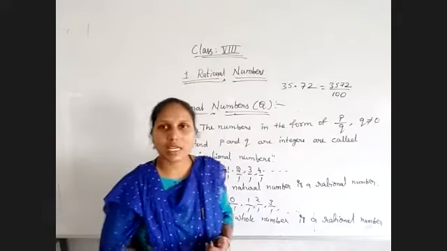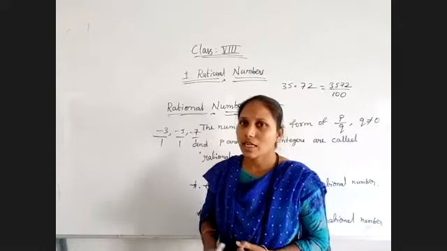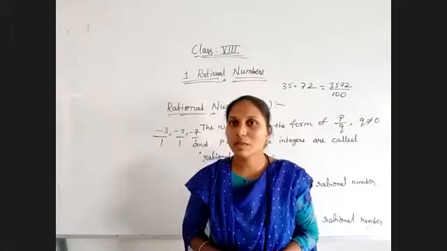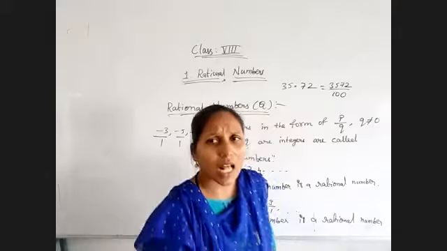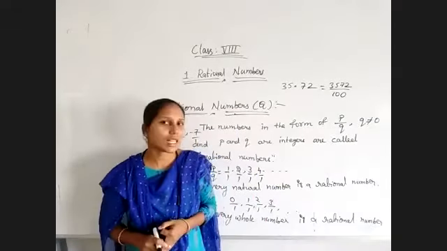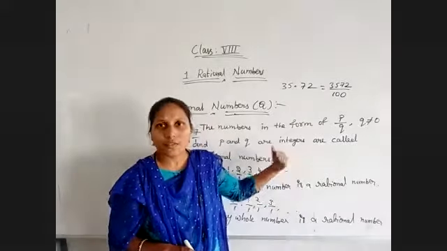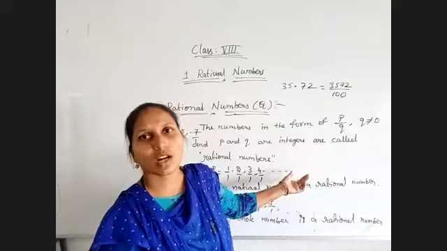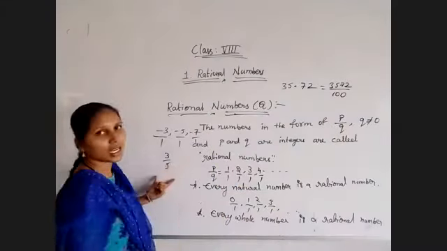So all the natural numbers are rational numbers, all the whole numbers are rational numbers, and all the integers are rational numbers. Next, every decimal number also is a rational number, and every fractional number also is a rational number. All the fractions are rational numbers, but all the rational numbers are not fractions. Why? Because every natural number is a rational number, but every rational number is not a natural number. Why? Because 3 by 5 is a rational number.